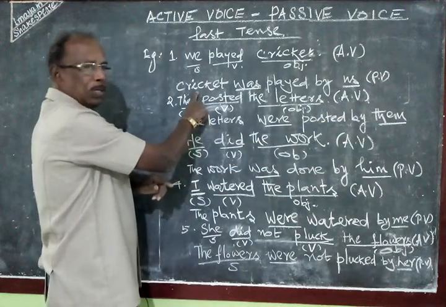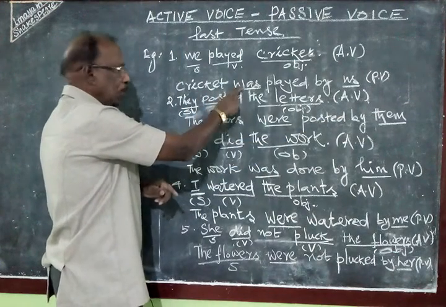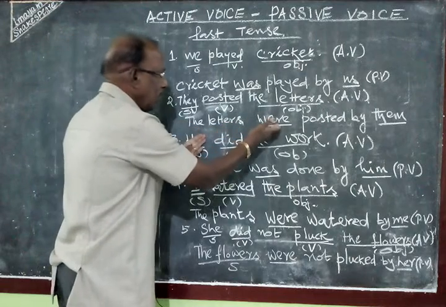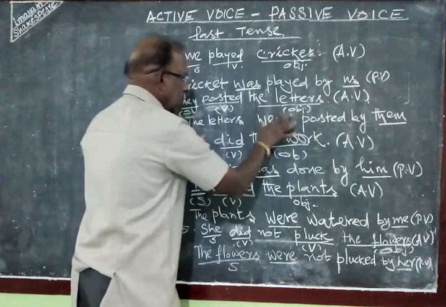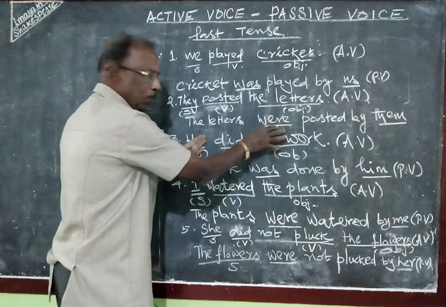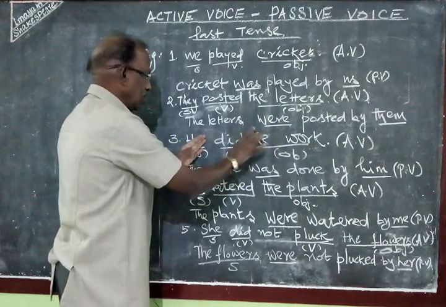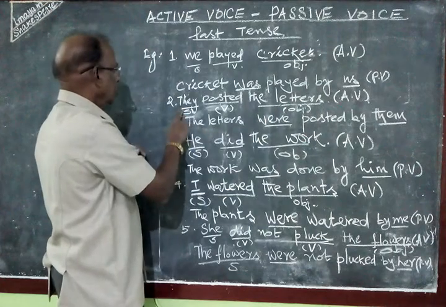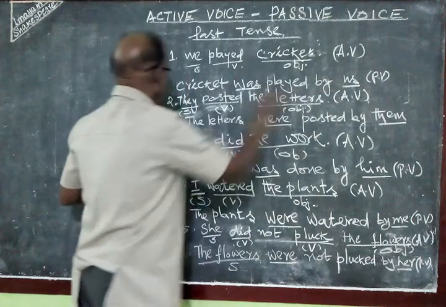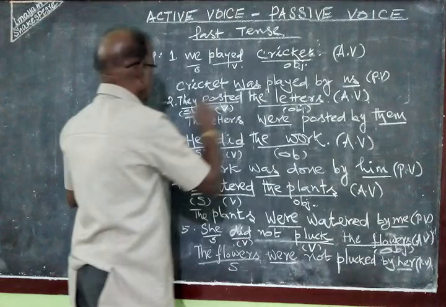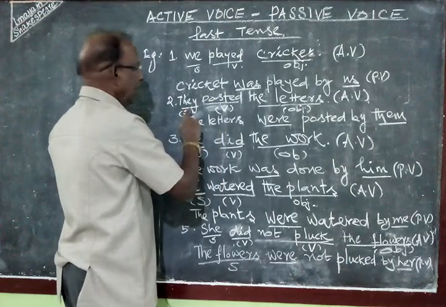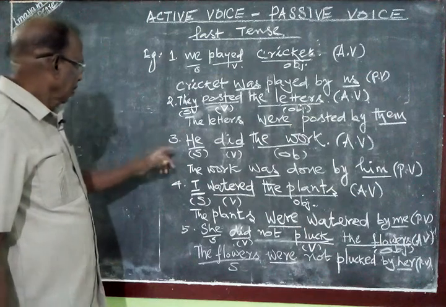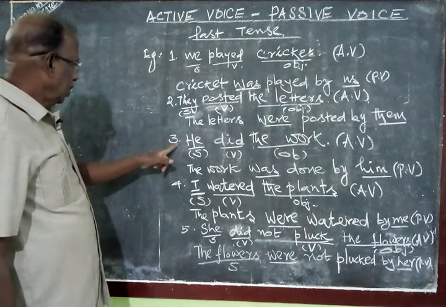Since cricket was a singular subject, we use was. Here, since the letters is plural, we use were: the letters were posted by them. For plural, we have to use were in past tense. The letters were posted by them. So likewise, we has become they here. The word they is converted into them in passive voice. Okay? Then passing on to the next one.